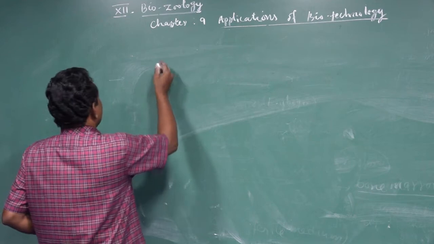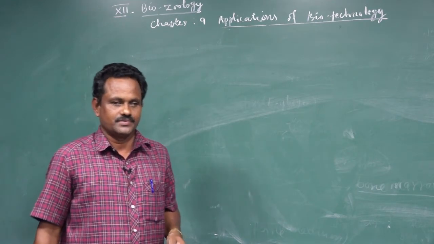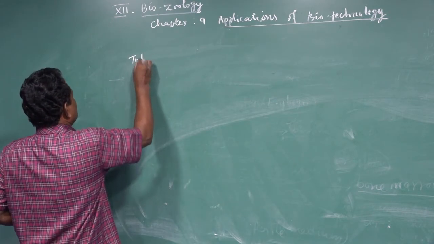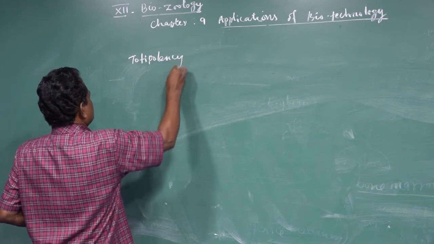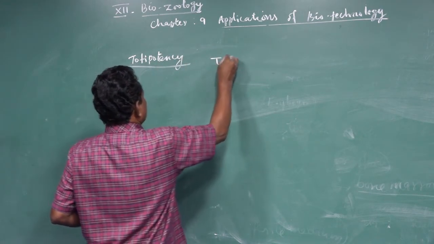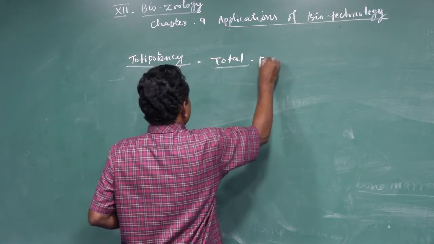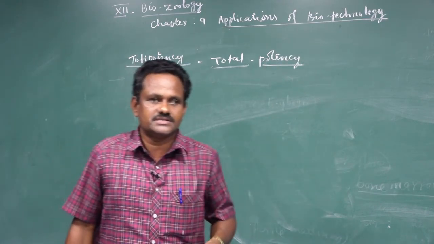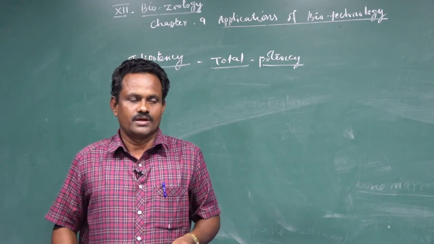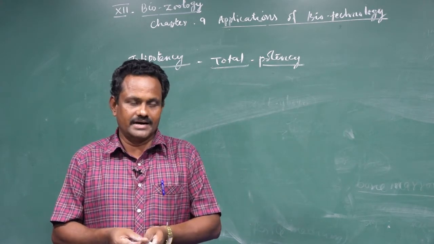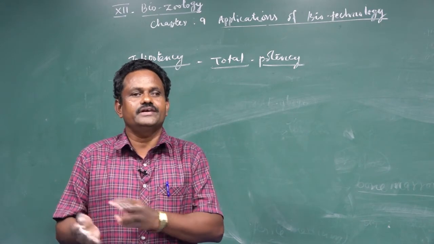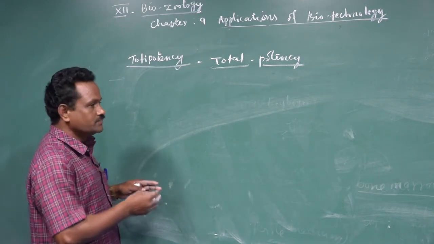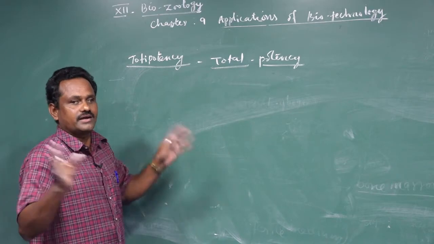Okay, next, based on the capability of the stem cells, these are differentiated into 5 types. One is called totipotency. Toti means total, so total potency. Some of the stem cells have the ability to multiply and differentiate into all different types of cells and tissues, and also to produce the cells and tissues of an organism.